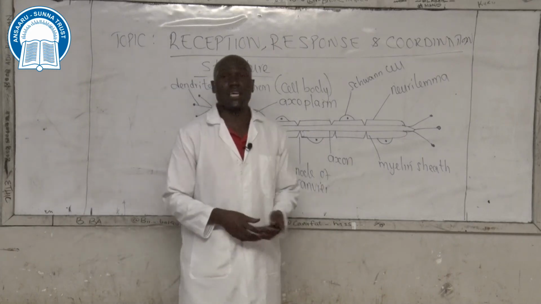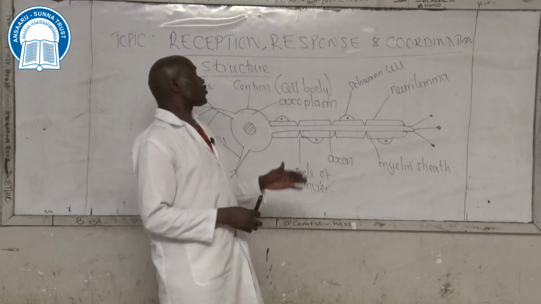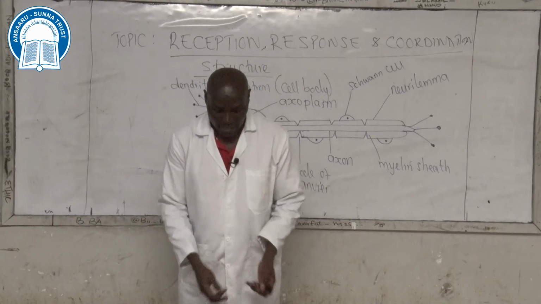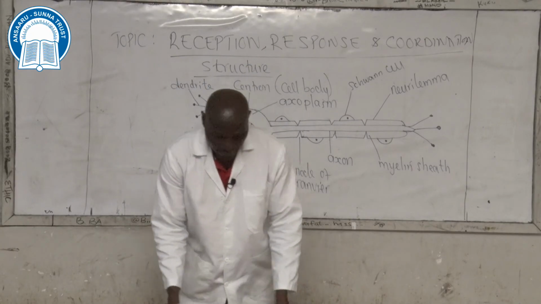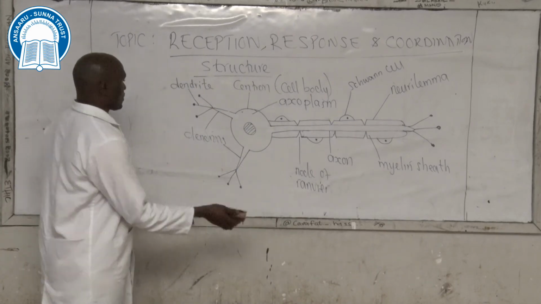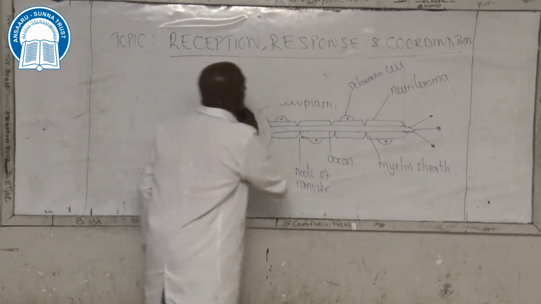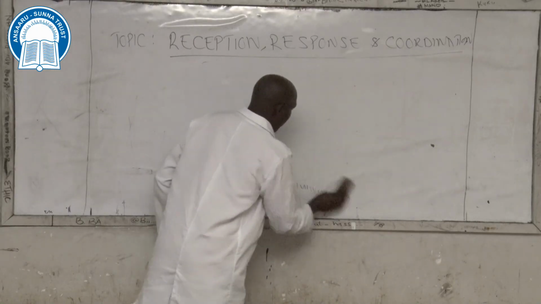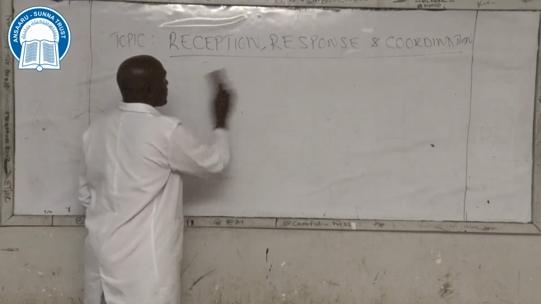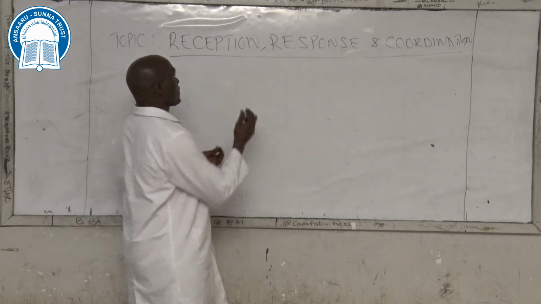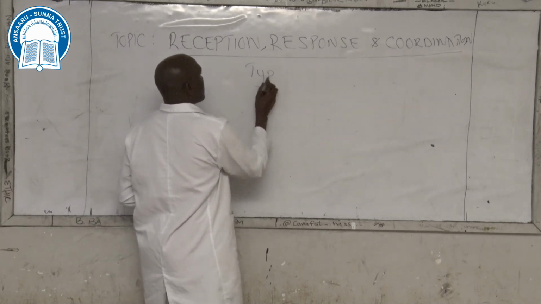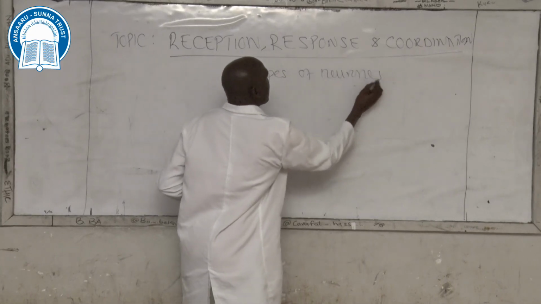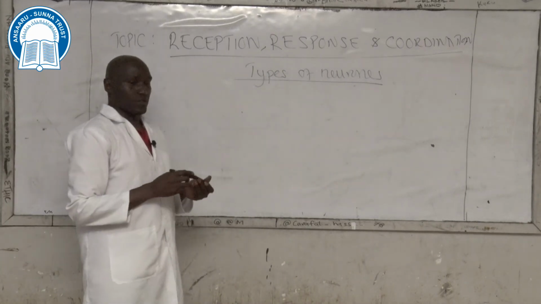So that brings us to the end of the structure and function of the various parts of the neuron or nerve cell. The next subtopic is types of neurons.